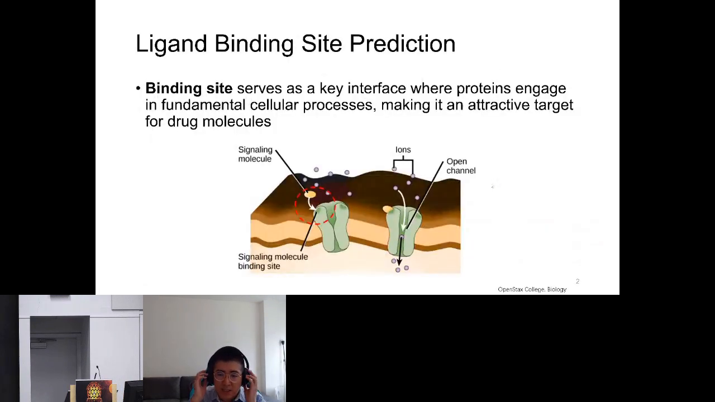And the task we are investigating is related to ligand binding site prediction. A binding site serves as a key interface where proteins engage in fundamental cellular processes, making it an attractive target for drug molecules. For example, here shows ion channels that can open in response to the binding of a ligand, which play an important role in the treatment of several diseases.